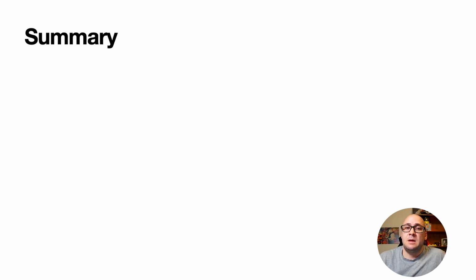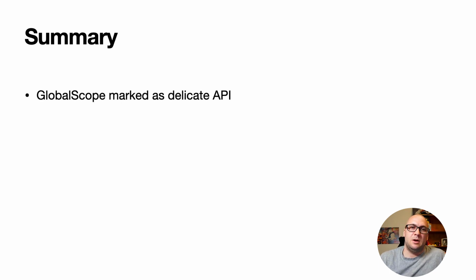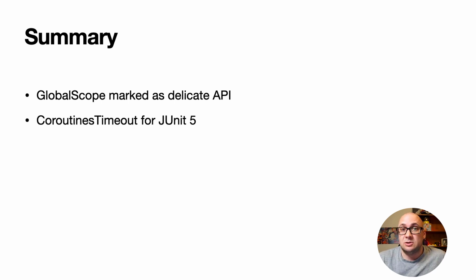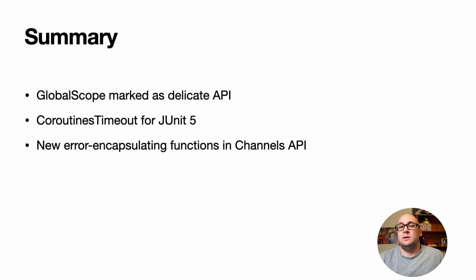That's it. Let's reiterate what's in the new release of Kotlin Coroutines. The global scope is a delicate API. Please review the usages of this class in your applications and consider better alternative as suggested. You can now use Coroutines timeout annotation in your JUnit 5 tests. In Channels API, we have added the new error encapsulating functions.